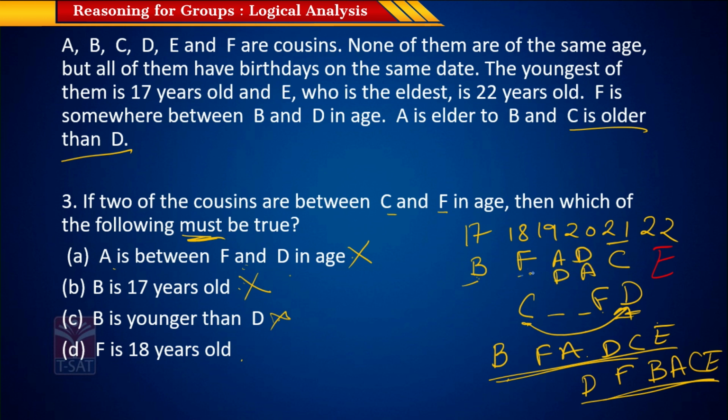Either way, F is 18 years old, and even in these two conditions that we just saw, which are possible for the earlier option, we see that F is always in this position. So F is always 18 years old. So this is something that has to be true. So the answer option is D.